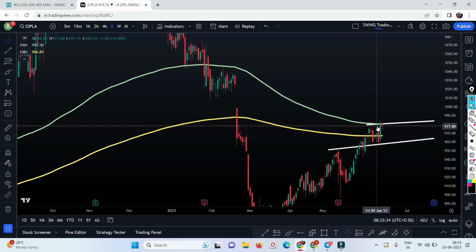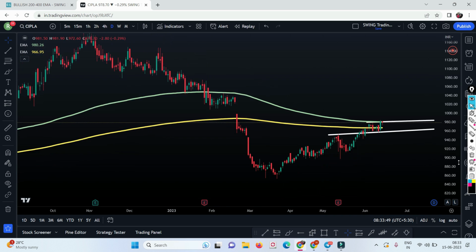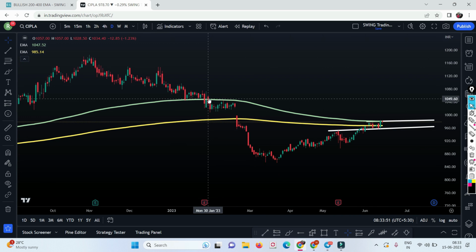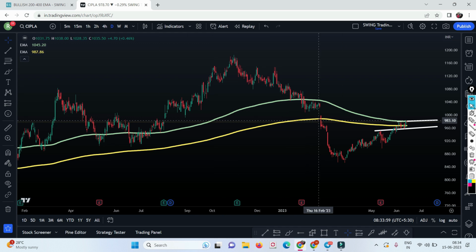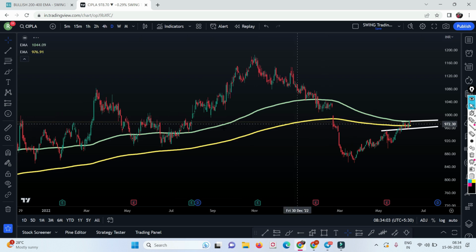That's it. I want all the stocks which are between this 200 moving average and 400 moving average, because these are the stocks which can either give a big momentum. Any price which is below the 200 moving average is considered to be a downtrend stock, and anything which is below 400 is a super downtrend stock. Simple, guys.